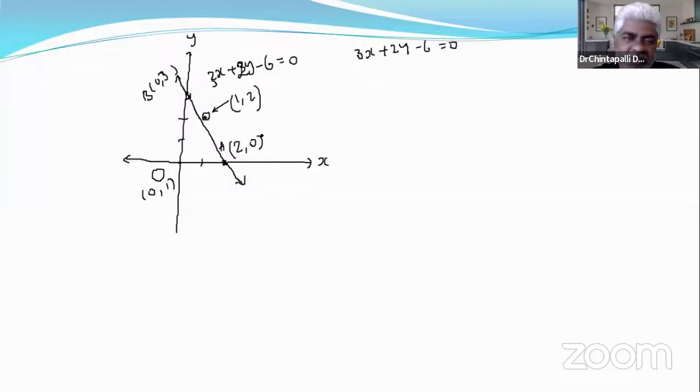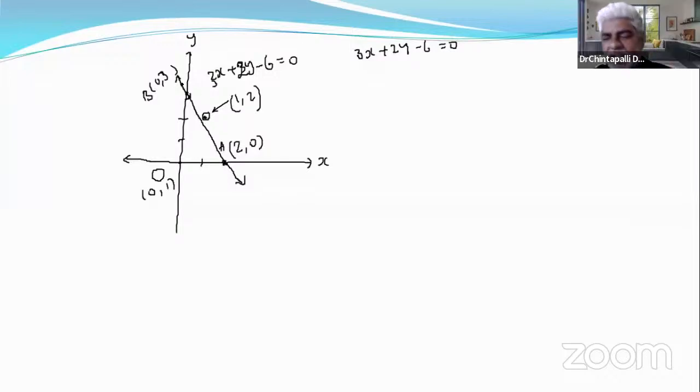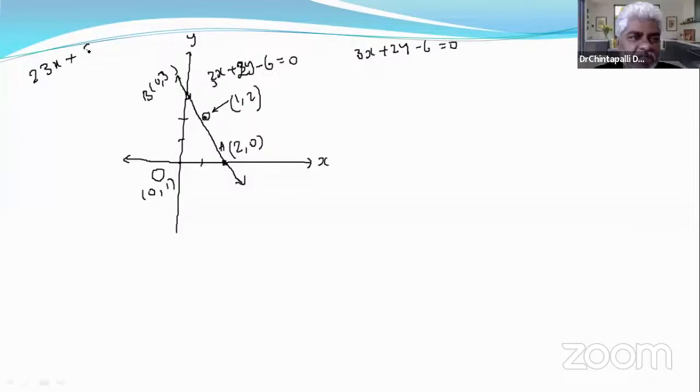But sometimes it is not possible to answer practically. It may not be possible to draw a line. For example, if some big question is given, 23x plus 84y minus 117 is equal to 0, and the point is 17 comma 89. In this case, it is not possible to answer practically, to draw a graph. In that situation, how can we answer such questions, right?